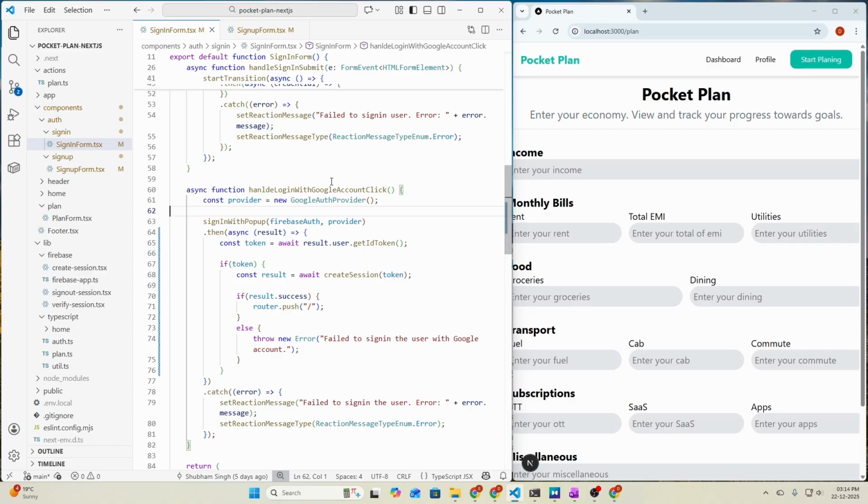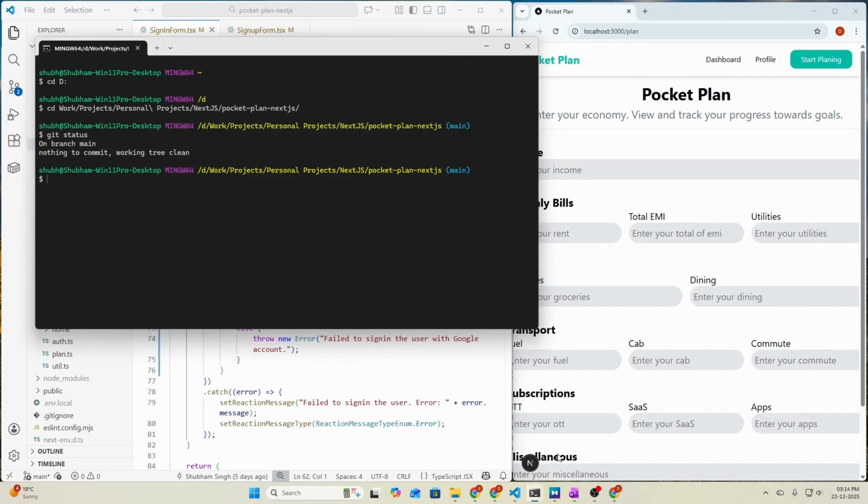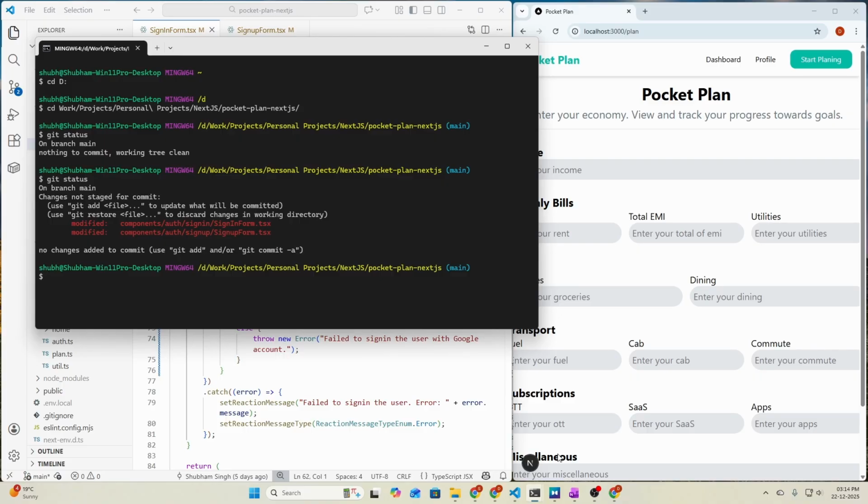But before that, let's commit our changes here if we do not forget. So let's git status one more time here, and we have modified sign in form and sign up form.